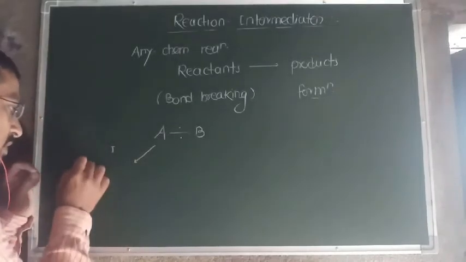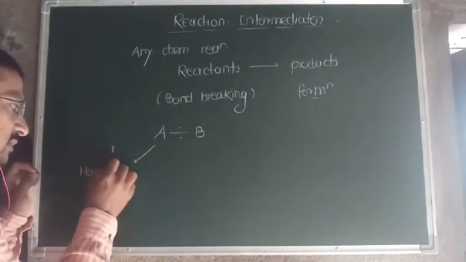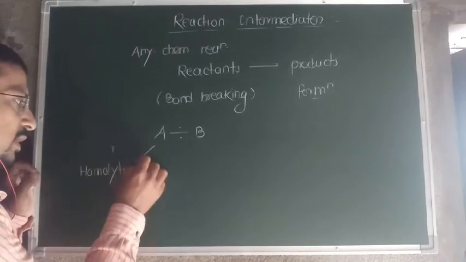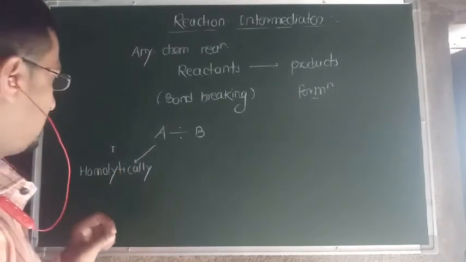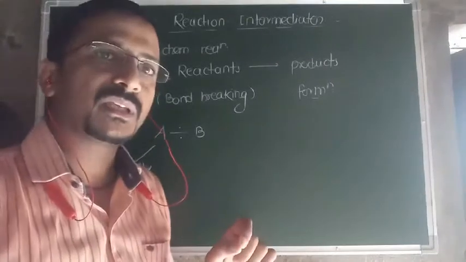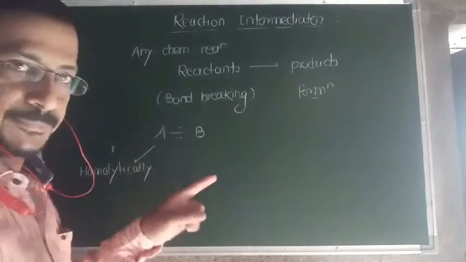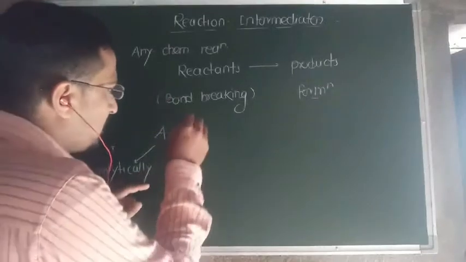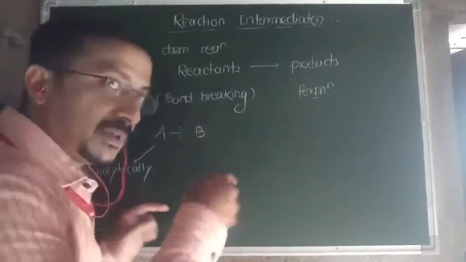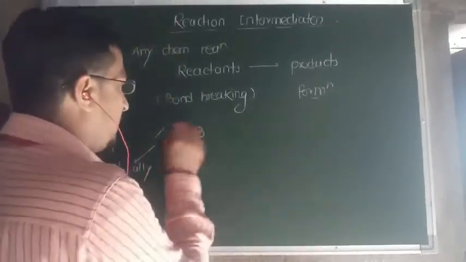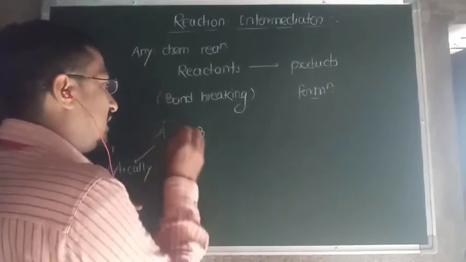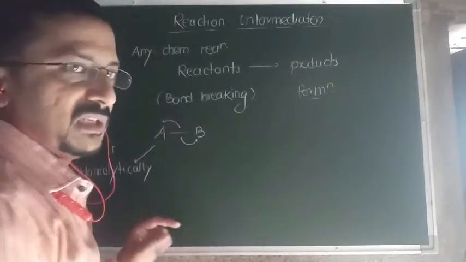First, homolytically. How is it considered homolytic? If the bond between A and B is broken homolytically, then after fission of that bond, each atom gains a single electron.